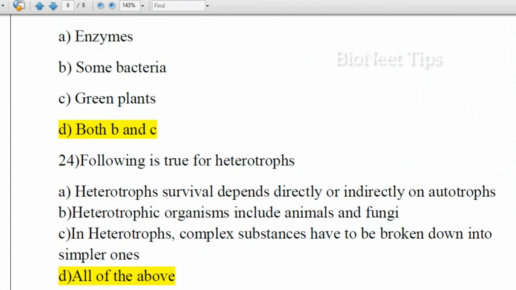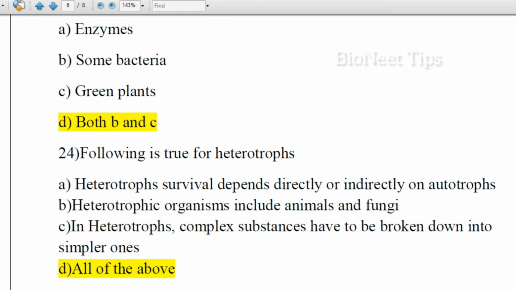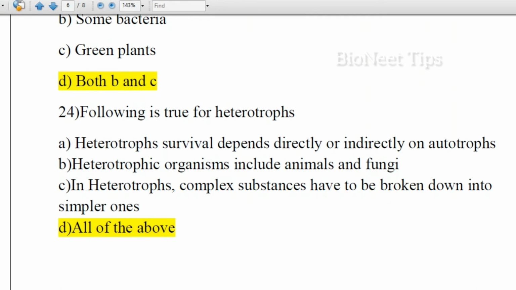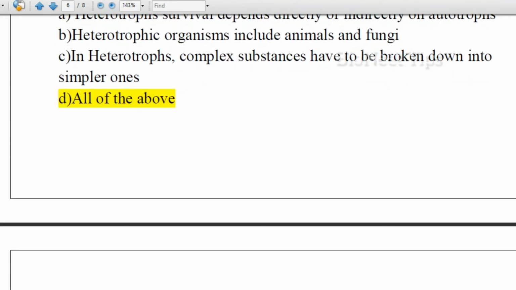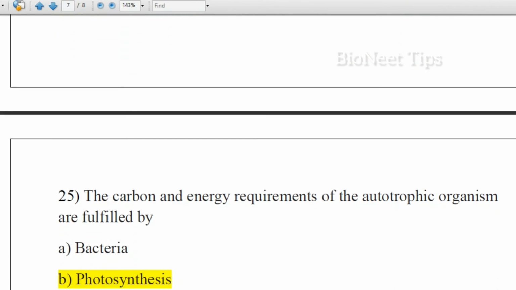Following is true for heterotrophs. So what are heterotrophs? Let us see the options first. Heterotrophs' survival depends directly or indirectly on autotrophs. Heterotrophic organisms include animals and fungi. In heterotrophs, complex substances have to be broken down into simpler ones. All of the above. So we know that heterotrophs are those organisms which are dependent on autotrophs for their nutrition. Here all the given statements are true for heterotrophs. So all of the above.